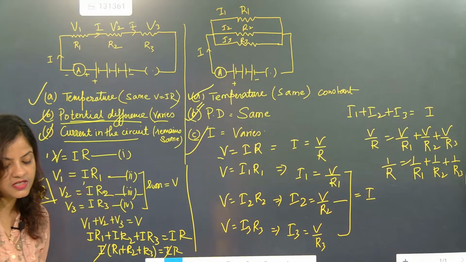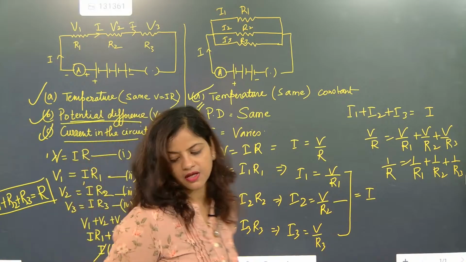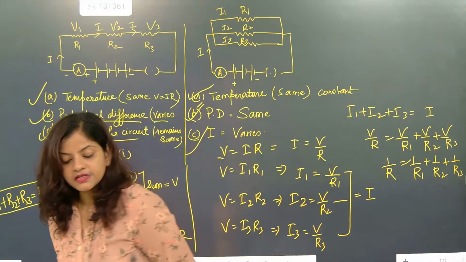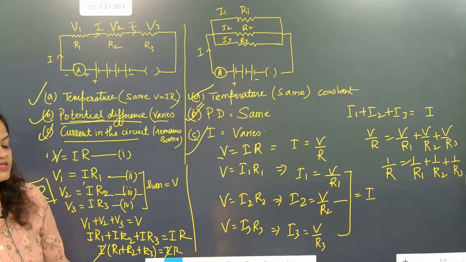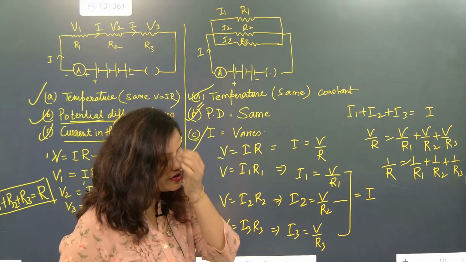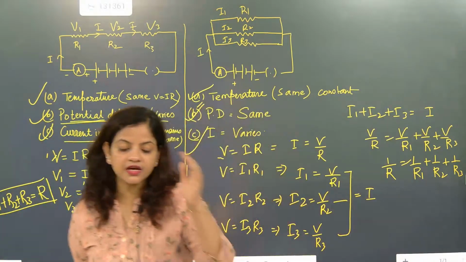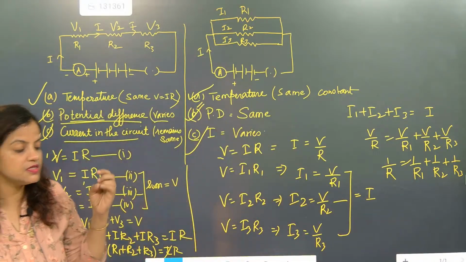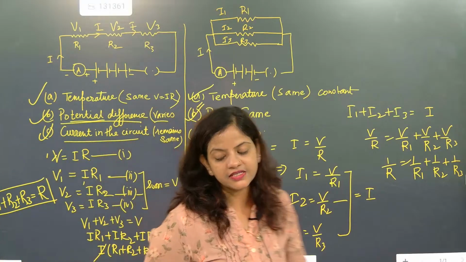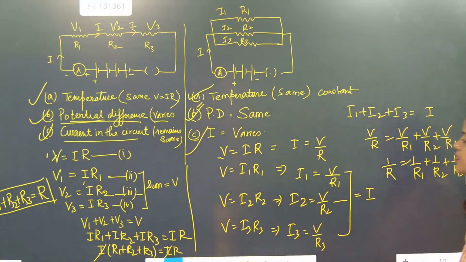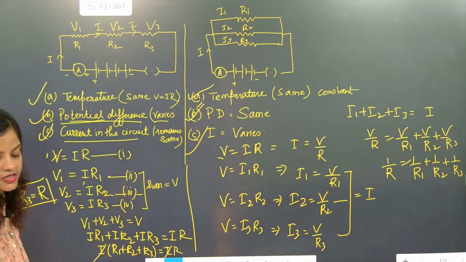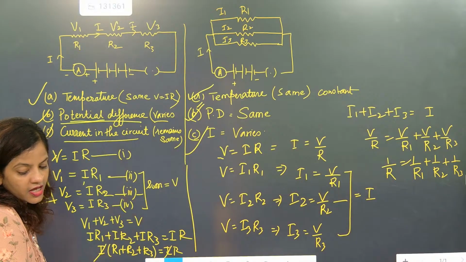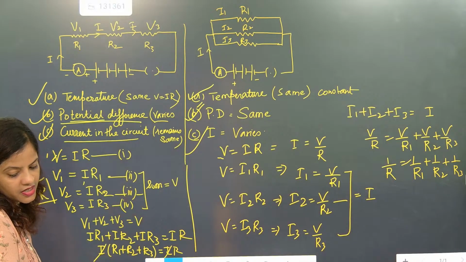Darshini, sum of resistance. Absolutely. She has given the answer: the sum of resistance, considered as the total resistance in a circuit, is called equivalent resistance, and the answer is absolutely correct. Note down, the total resistance in a circuit is considered as equivalent resistance. So equivalent resistance is the single total resistance of the circuit. Very good.